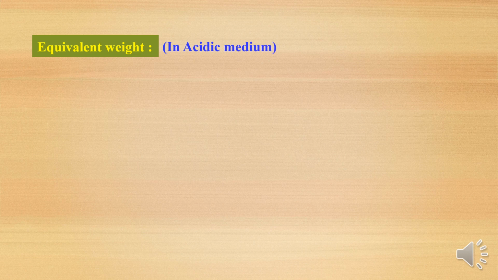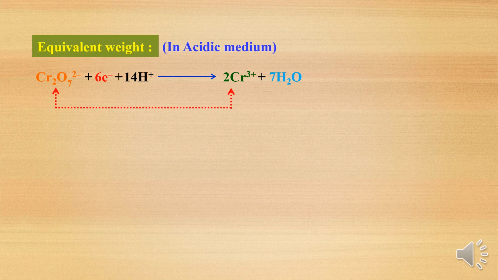See, in acidic medium, we have already studied potassium dichromate. When you treat it with H2SO4, or sulfuric acid, potassium dichromate will be converted into chromium sulfate. In that we observed the +6 state will be converted into +3. So here I will take the ionic form. The dichromate ion, when treated with acid, will gain 6 electrons and reduce into chromium +3 with the removal of water. So chromium undergoes reduction, chromium +6 is converted into +3.